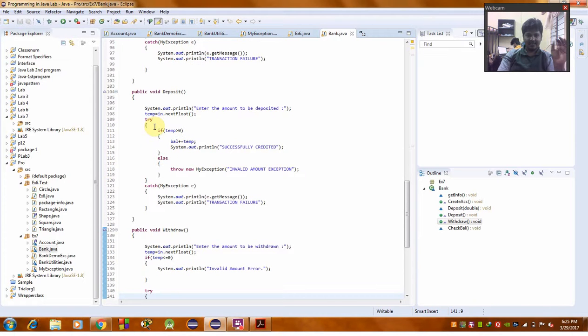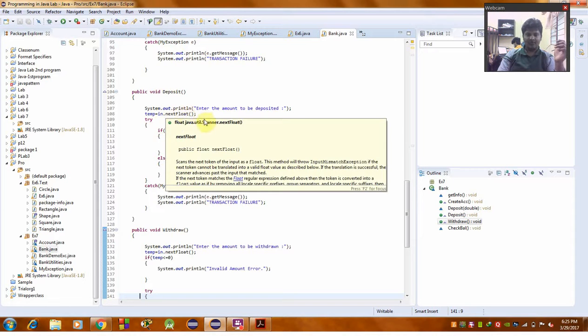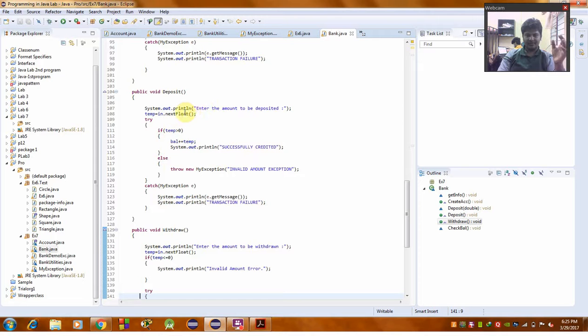And again I am going to open a new method, that is public void deposit.